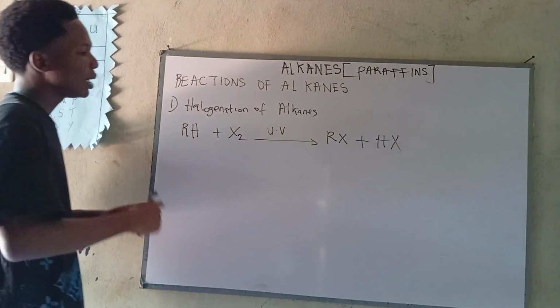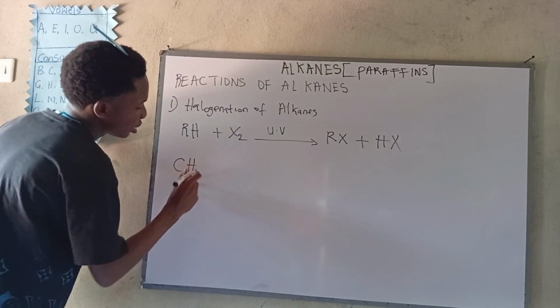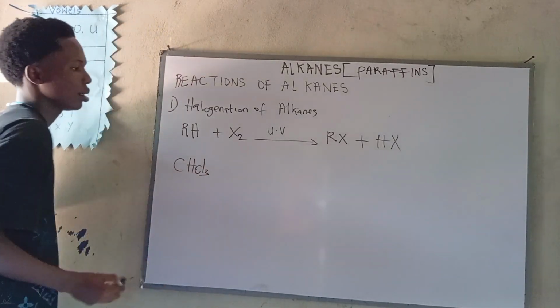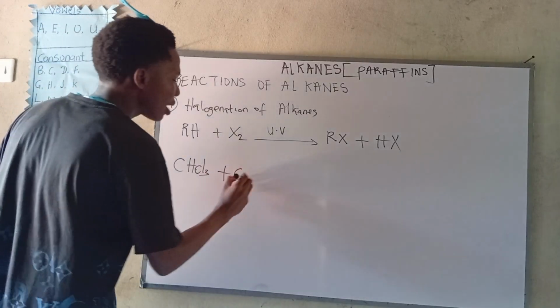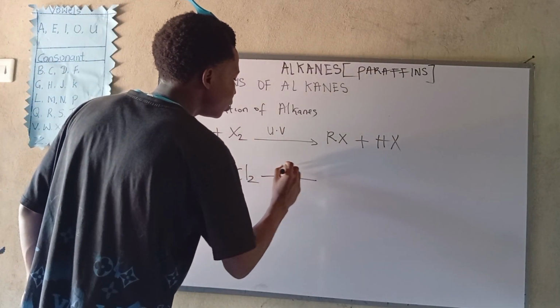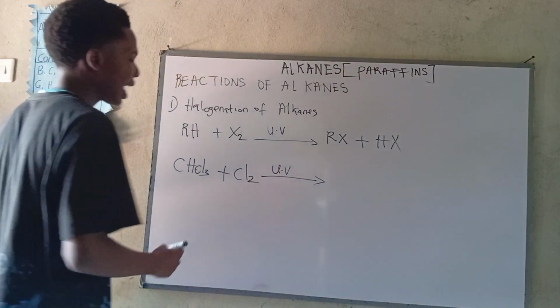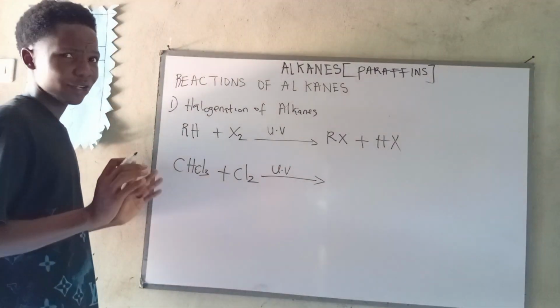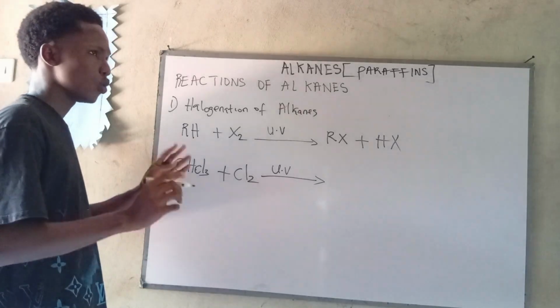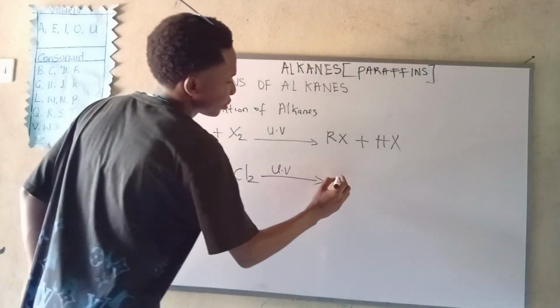Alright guys, now let's do the final reaction. CHCl3 will now further react with our chlorine molecule under the influence of UV light. Now it will displace the final hydrogen, and there will be no hydrogen left in this reaction.